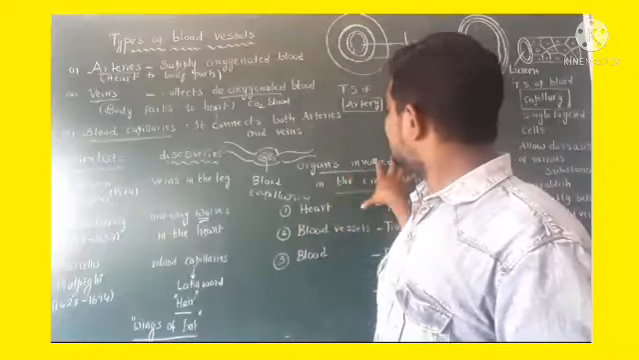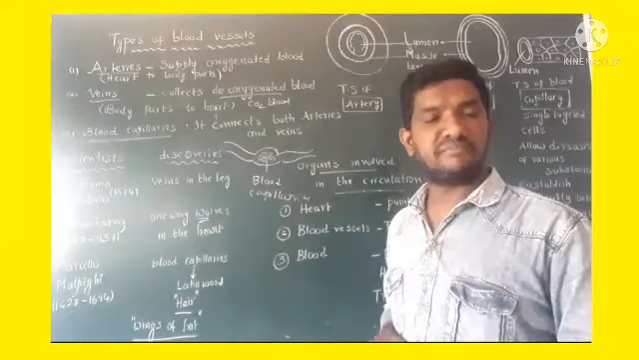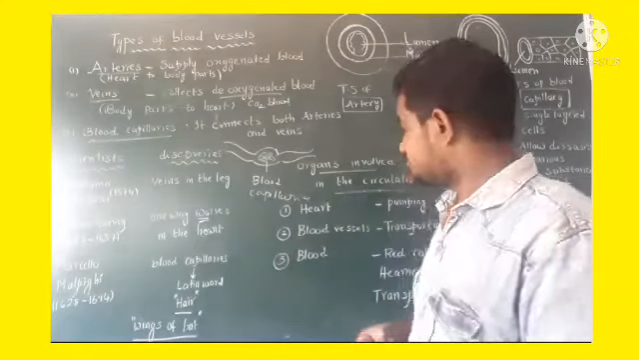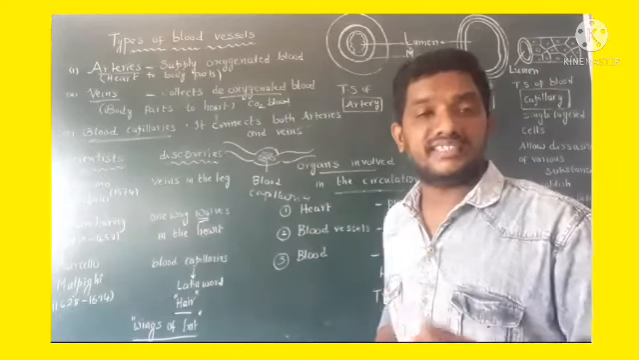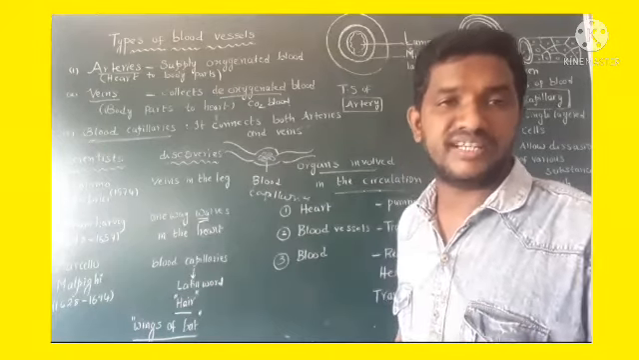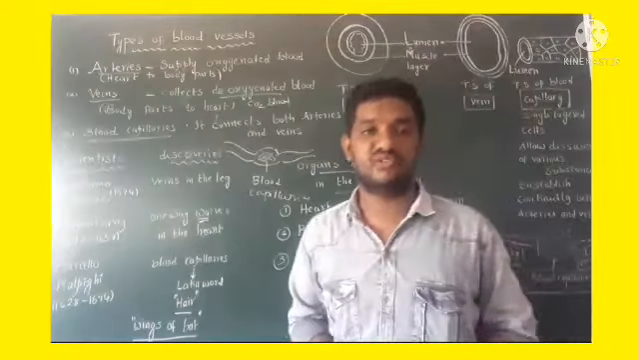Coming to the organs involved in the circulation process, the main pumping organ is the heart, along with the blood vessels. It helps in transportation. Blood acts as the medium of transportation of various materials in our body. This is the topic today.